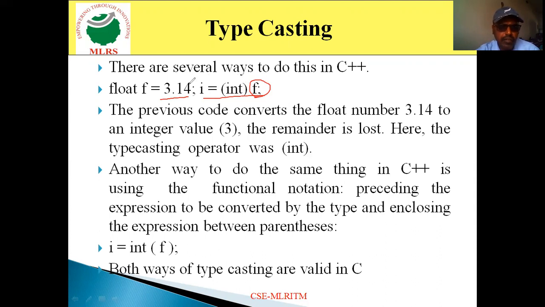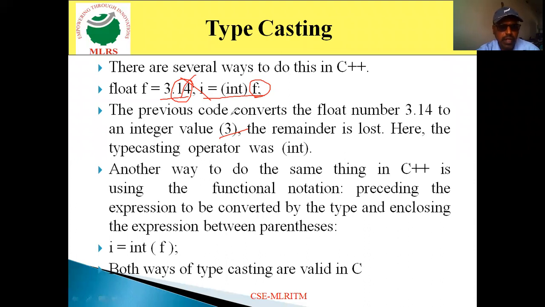The fractional part will be omitted and only the value 3 will be stored. The fractional part will be erased or lost and only the value 3 will be stored in i. So this is how the conversion will take place.